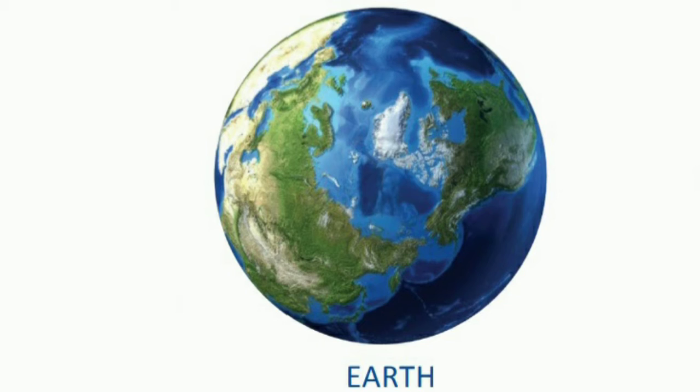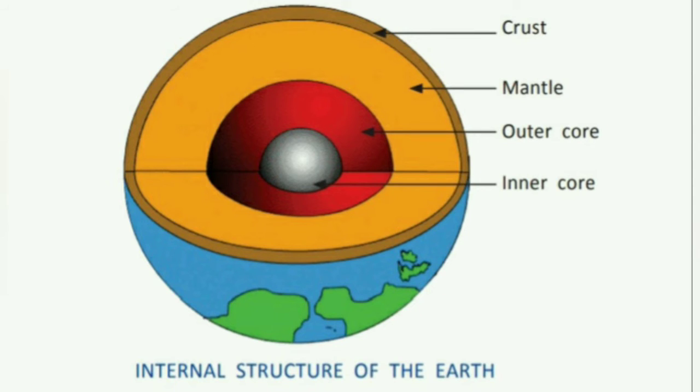So the earth is made up of three layers. The outermost layer is crust, the innermost layer is core, and between crust and core there is a layer that is mantle. The core has extremely high temperature and is under great pressure.